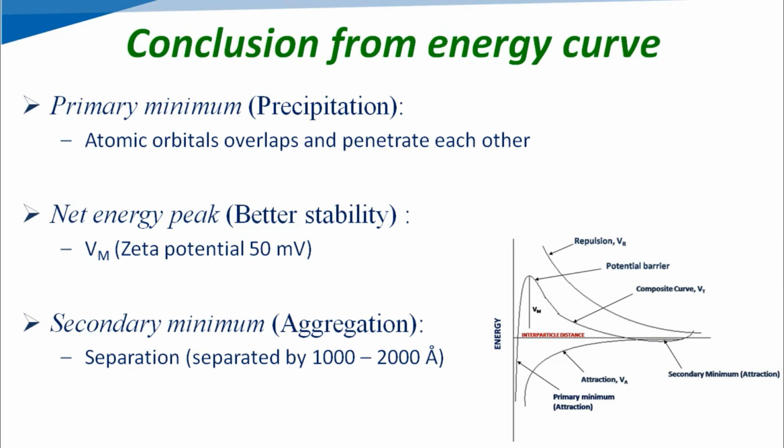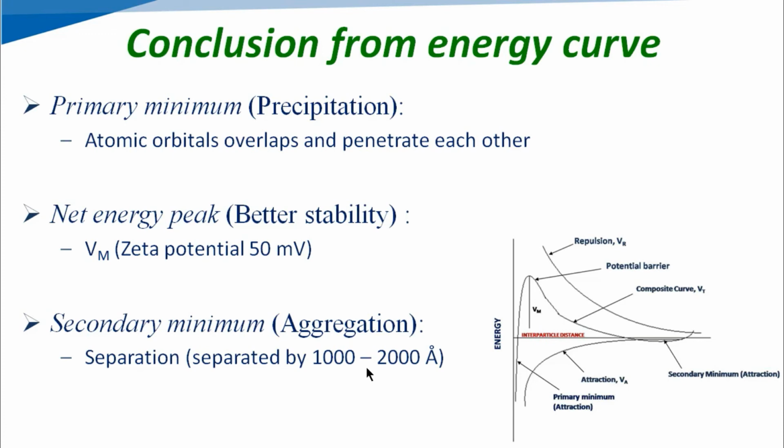Then the third portion of the composite curve is the secondary minimum. This secondary minimum is a sign of aggregation again. This is observed when the particles are separated by 1000 to 2000 angstrom. That means the particles are separated by a very long distance.